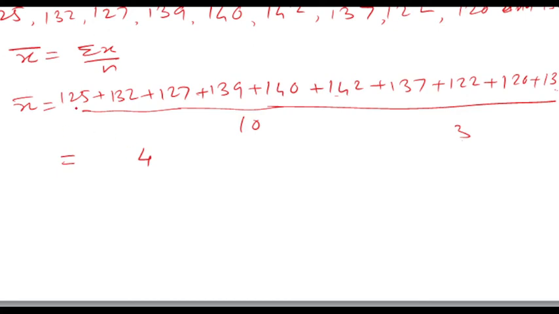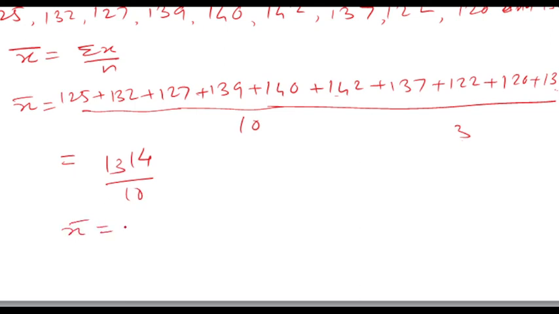Pay attention once again. 2 plus 3, 5. 5 plus 2, 7. 7 plus 3, 10. 14. 18. After 18 it is 21. 21, 23. 23 plus 2, 25. Plus 3, 28. 28 plus 3, 31. 3 carry. 10 plus 3, 13. Means we get 1314, divided by 10.